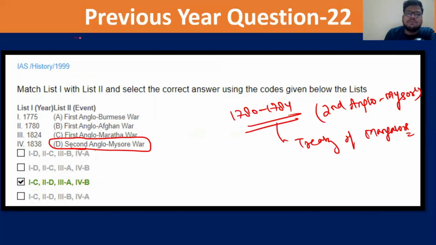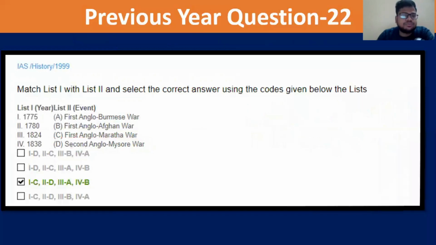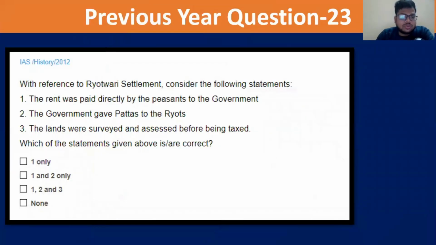You can make a simple timeline for yourself. I can do it for you as well, but if you can make a small timeline of all the battles which were fought, it would give you a very good snapshot of all the battles of the Britishers, especially with the different Indian states. Okay, let us discuss this question.